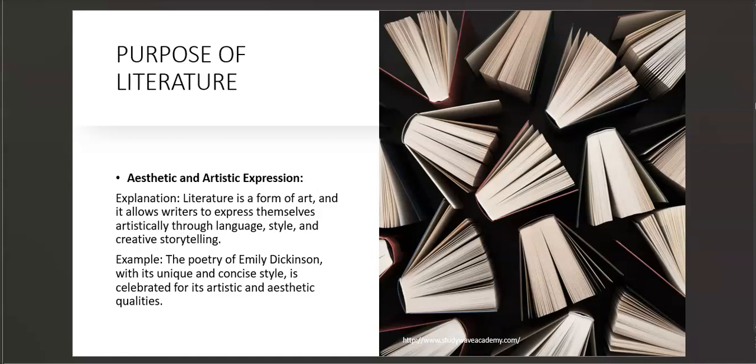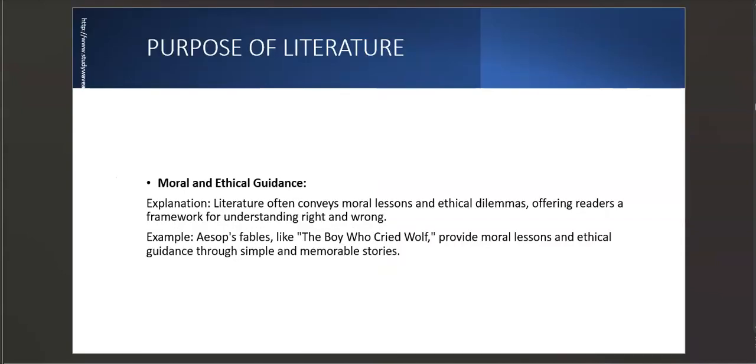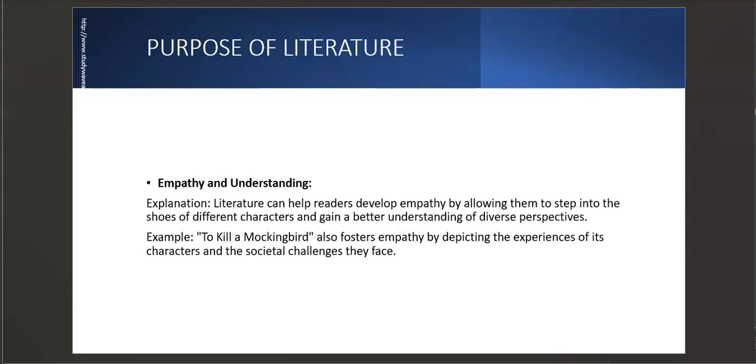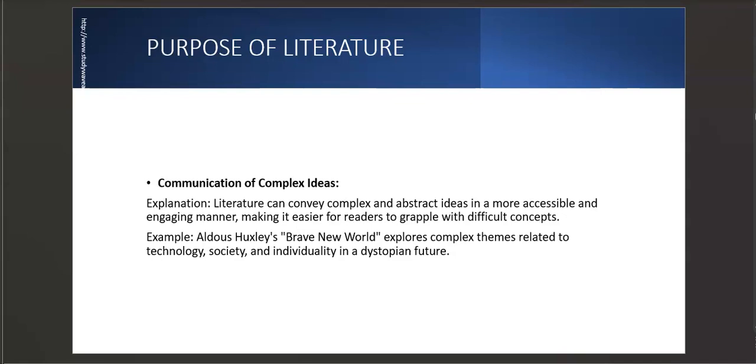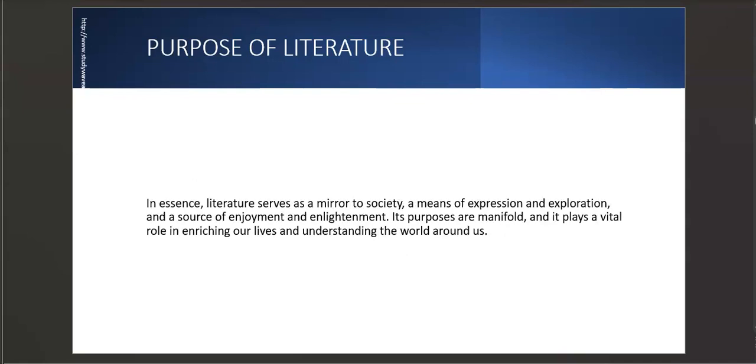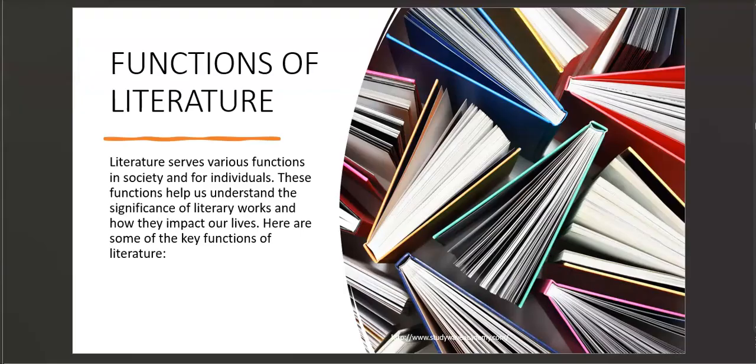Then aesthetic and artistic expression. We looked at moral and ethical guidance. We also looked at empathy and understanding, and communication of complex ideas. And then we went to the functions too, where we looked at the various functions, and each one we explained and understood.